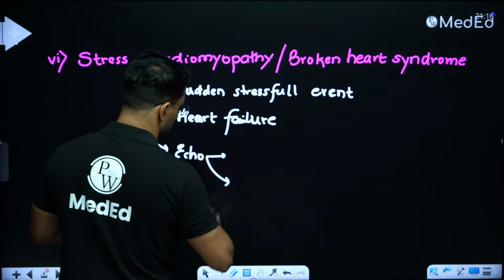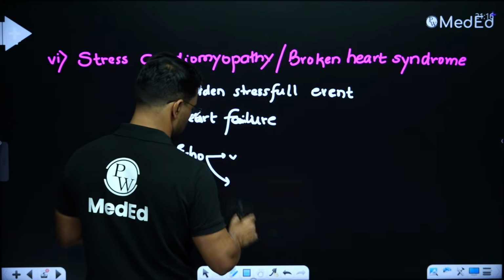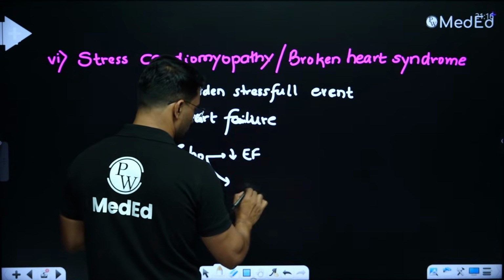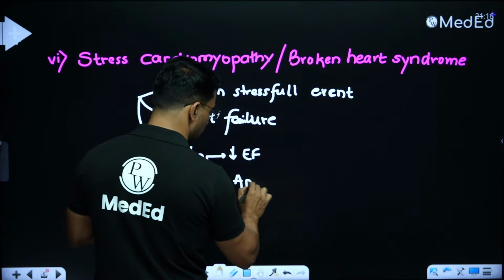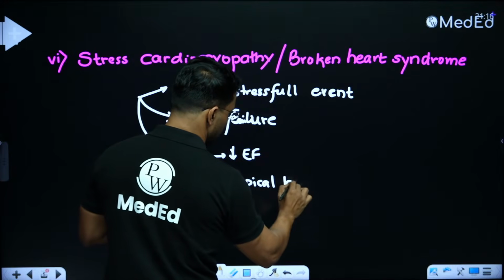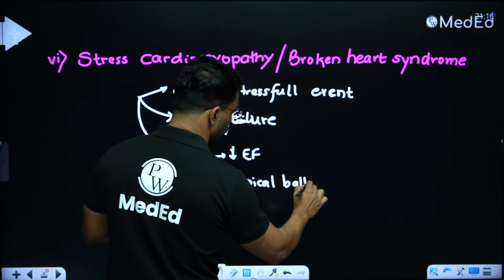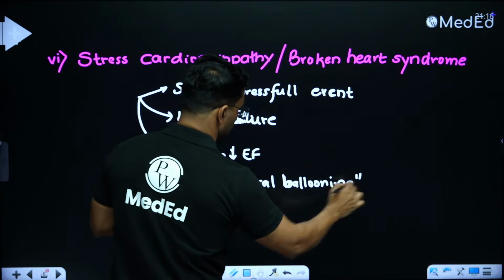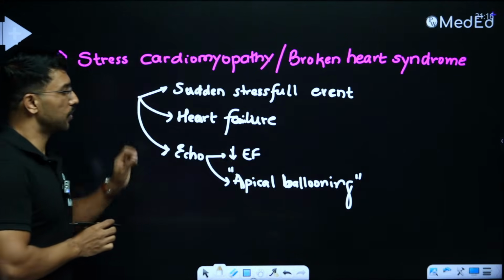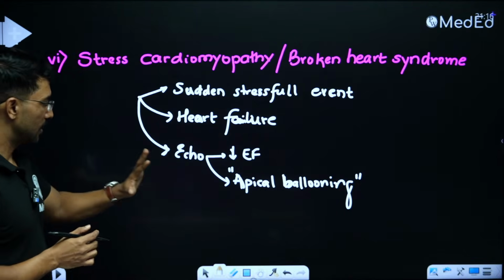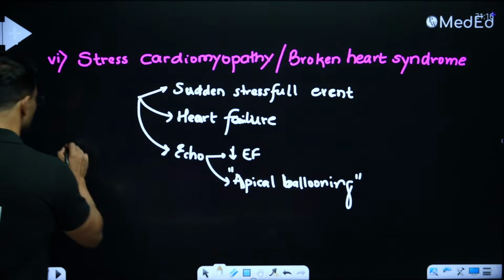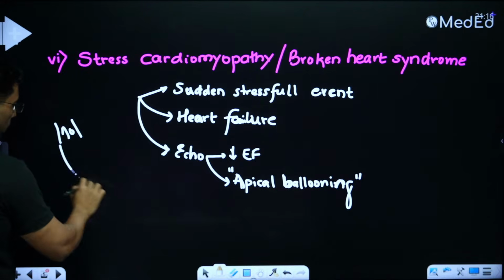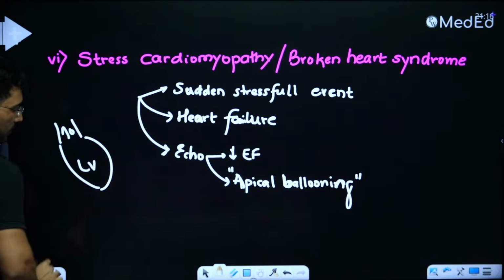Now, sudden stressful event followed by features of heart failure, and on the echocardiography, they will mention two important points. Reduced ejection fraction, and the next most important thing is something called as apical ballooning. So any question that talks about apical ballooning is talking about stress cardiomyopathy or broken heart syndrome. Basically what happens is, let us say this is aorta, this is my left ventricle.